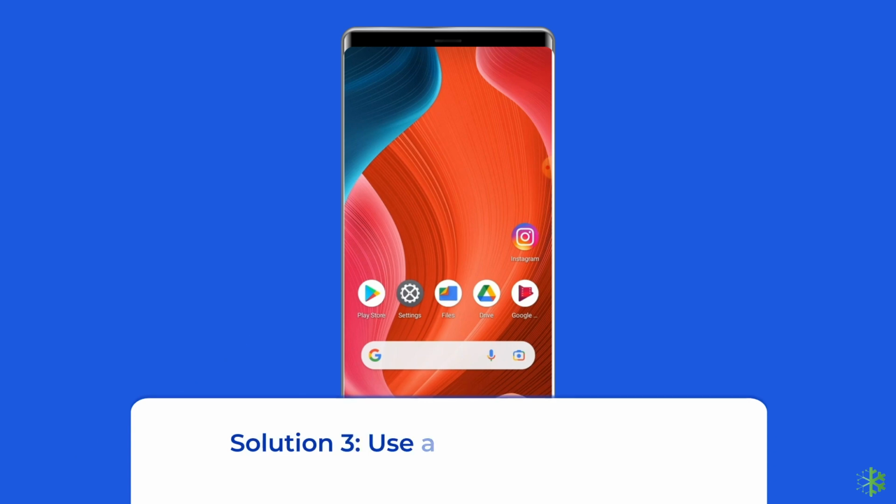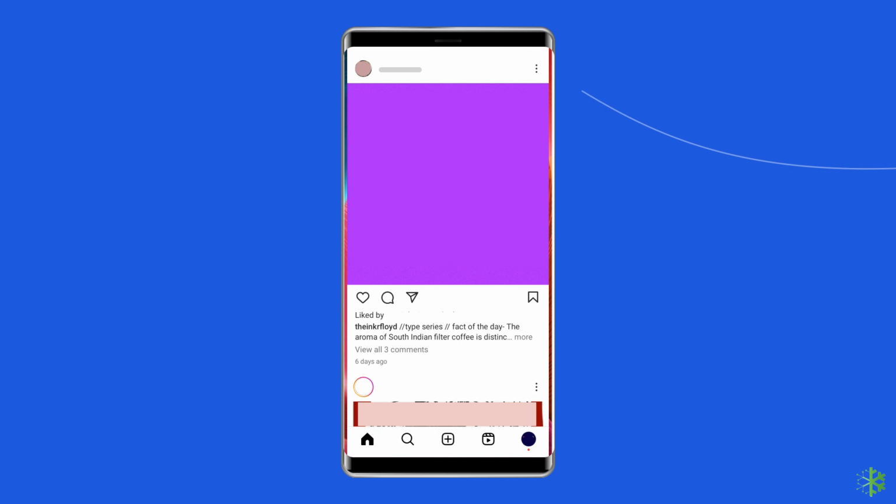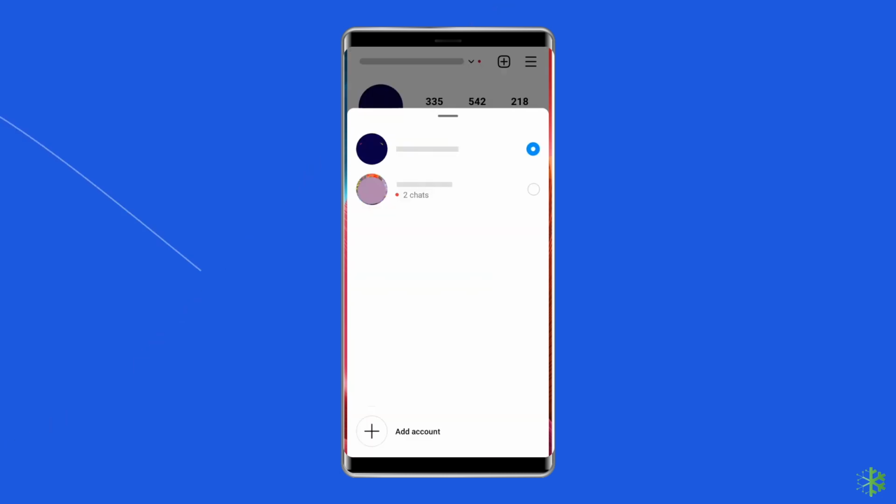Solution 3. Use a different account. You can also use your other account to like posts on the platform. To switch accounts, follow these steps: open the Instagram app and go to your profile page. Select your username at the top. Choose the account to which you want to switch.